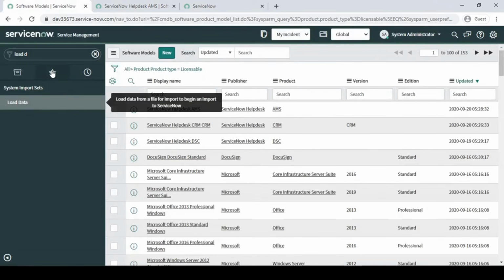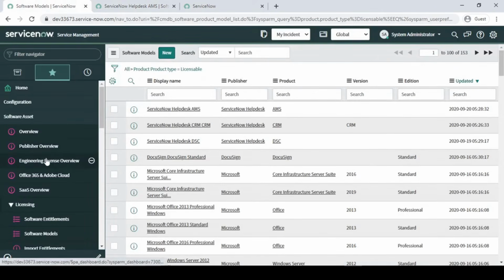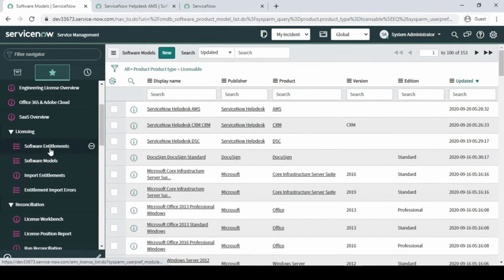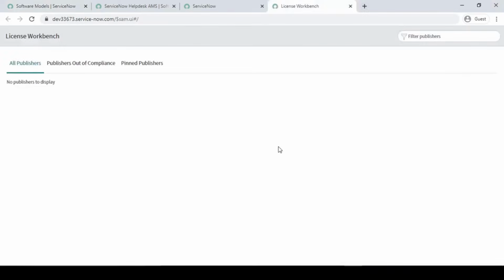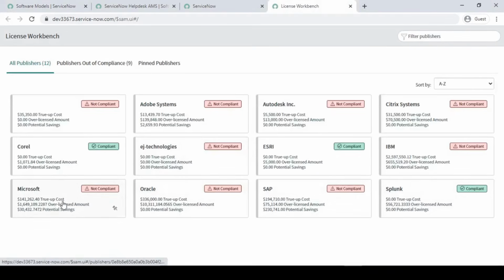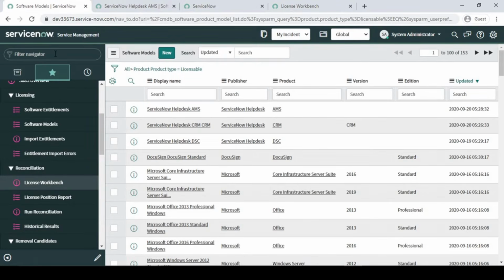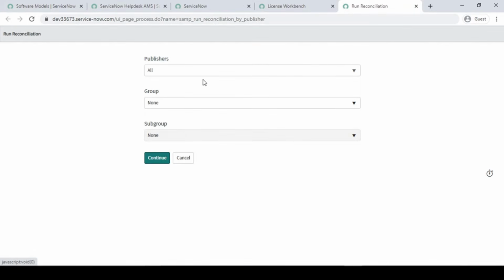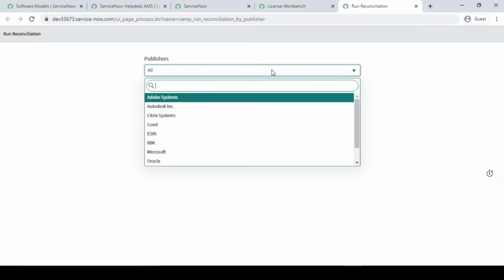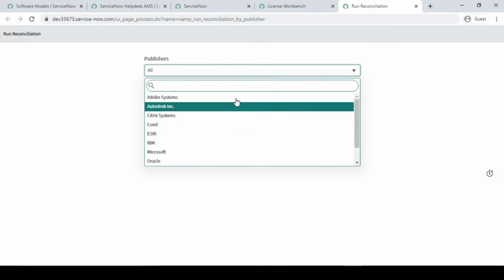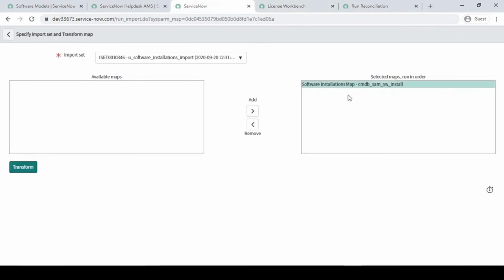Before that, I wanted to show you the license overview basically. Software entitlement, where is it, no, license one. As of now, we don't have a publisher called ServiceNow help desk, right? So what I'm going to do is run that reconciliation basically. So run reconciliation over here, right? I'm going to choose here. It is not coming up because our ServiceNow help desk publisher is not showing, because we have not updated our installation table. So I'm just going to transform the records.